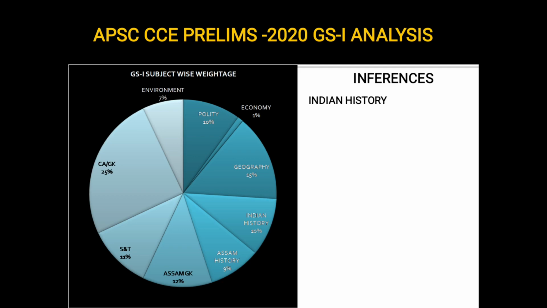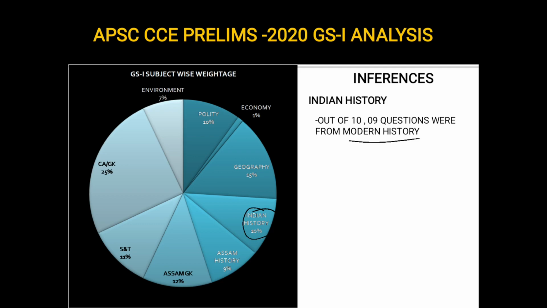নেক্সট আমি আহোঁ ইণ্ডিয়ান হিষ্ট্ৰীলৈ। From Indian history there were total 10 questions asked, and surprisingly 9 out of these 10 questions were from modern history. Modern history মানে after the advent of Europeans into the Indian soil, mostly from Indian freedom struggle. So modern Indian history is very important.